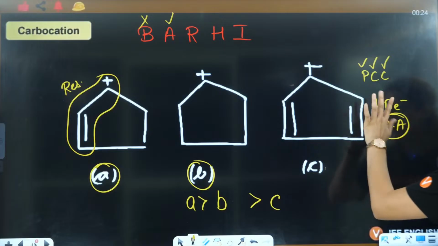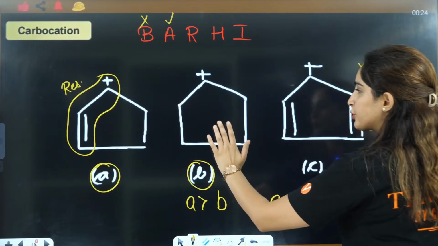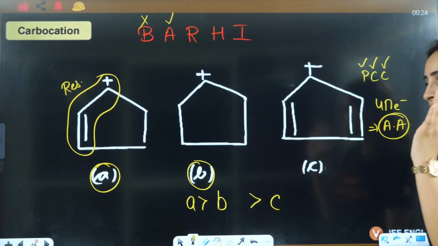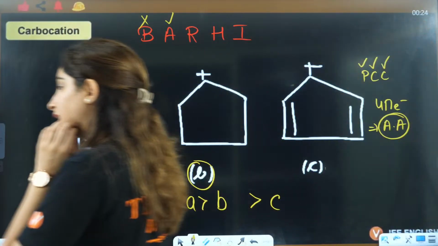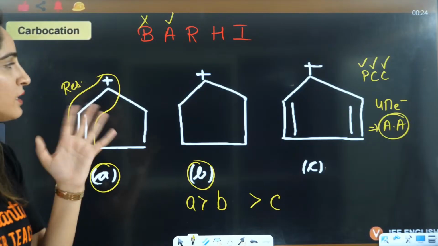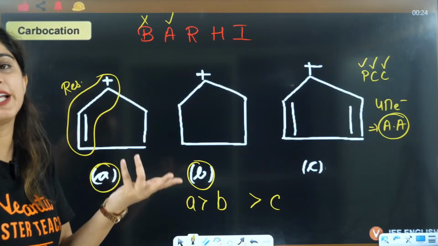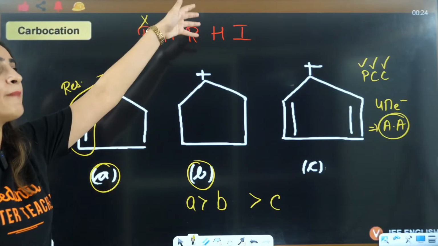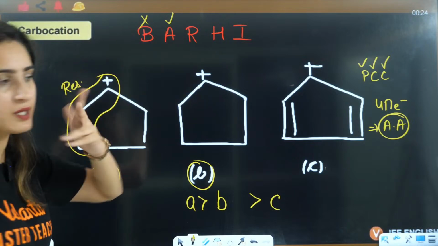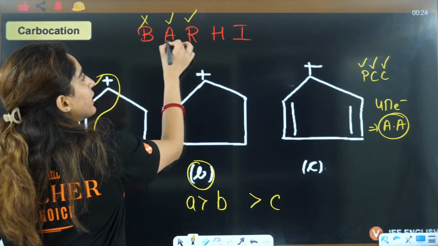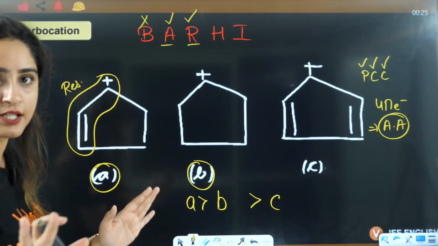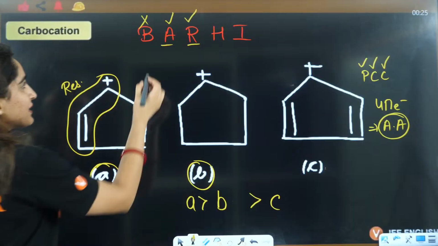Because it is anti-aromatic. Why A is more stable as compared to B? Because this has resonance, here there is no resonance. We don't need to go beyond this, right? Okay? No hyperconjugation we are applying here. You don't even need to apply it. Why do we need to apply it? If there is some other compound that we need to compare this with, then we will apply other concepts further. If we are able to solve it with the help of aromaticity and resonance, we will not go further here, right? That's why this is the sequence.